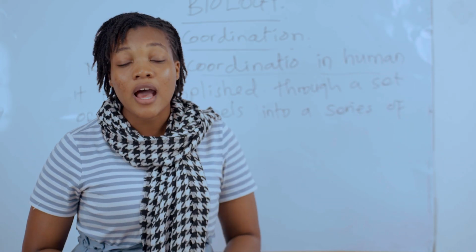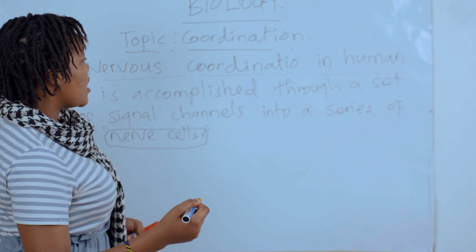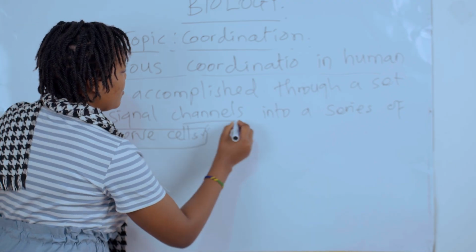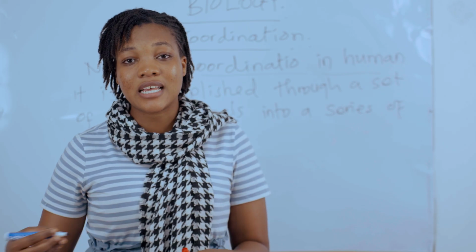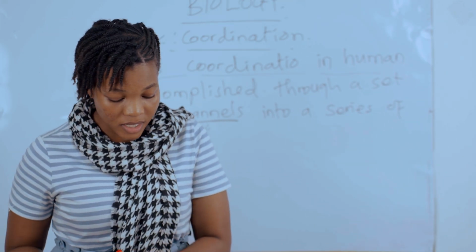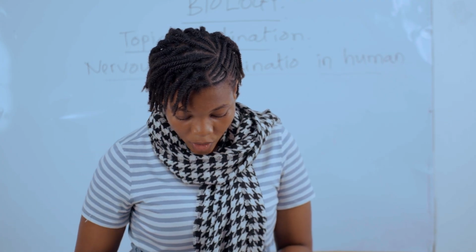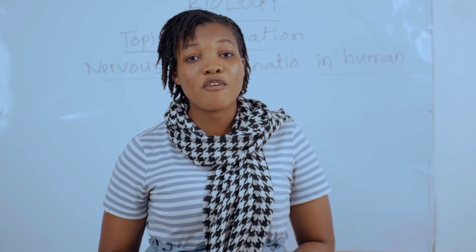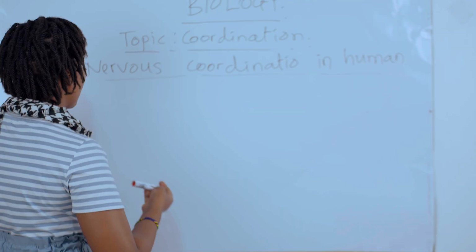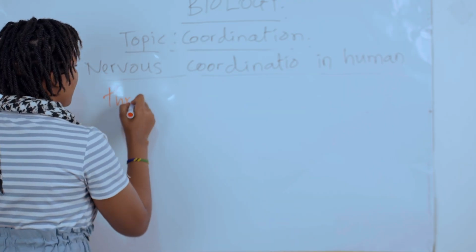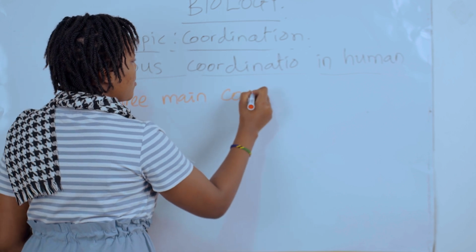We are going to see how these nerve cells can result in the channel of these signals. How nerve cells result in coordination is what we are going to see here. And by saying so, coordination in mammals involves 3 main components.